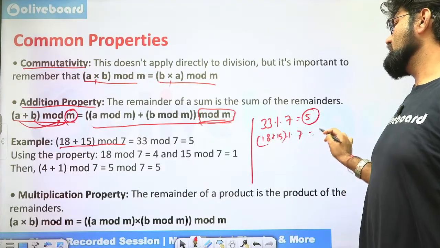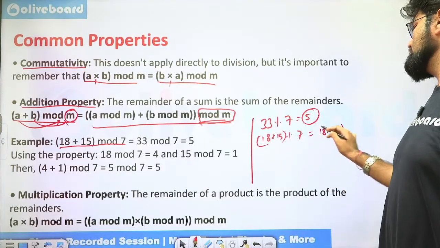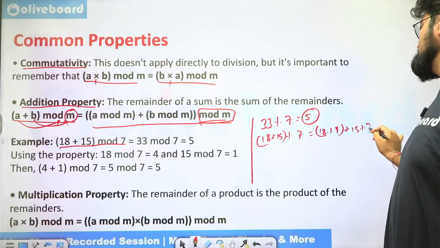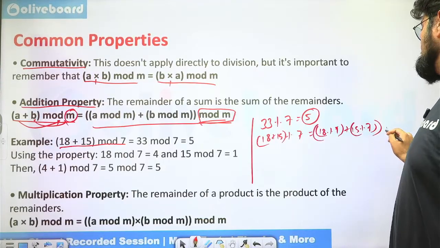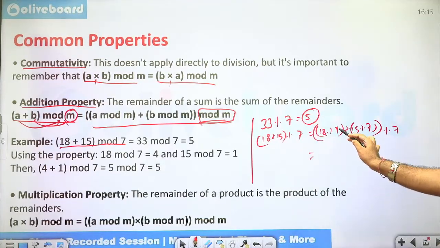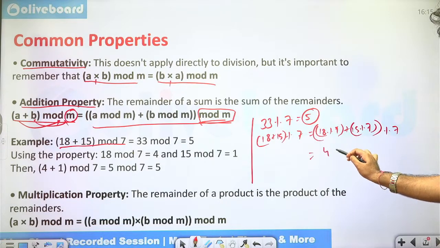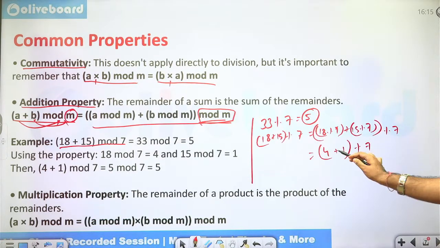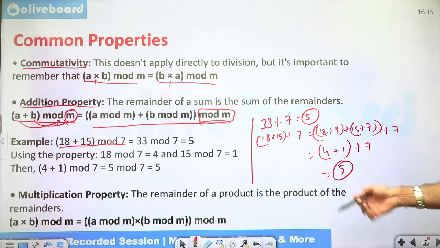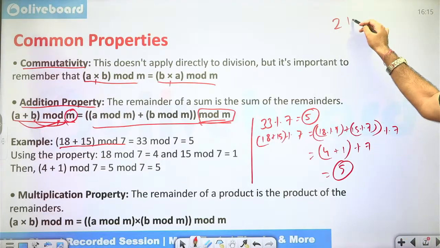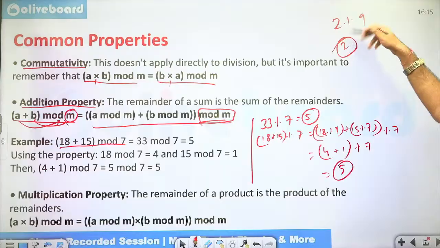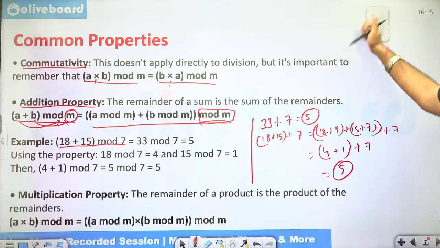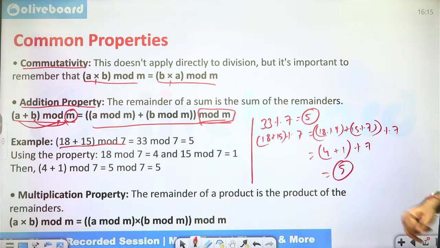The other one is 18 plus 15 mod 7. So you open it one by one. You say 18 mod 7 plus 15 mod 7 whole mod 7. So 18 mod 7, 7 2s are 14 is the closest one. So we have 4 plus 15 mod 7, 7 2s are 14, 1. And 5 mod 7. Anything less than 7, the same remainder will be remaining. Okay, if I have 2 mod 9, so 2 is going to be my answer. Okay, remainders will only come out if the dividend is greater than the divisor.